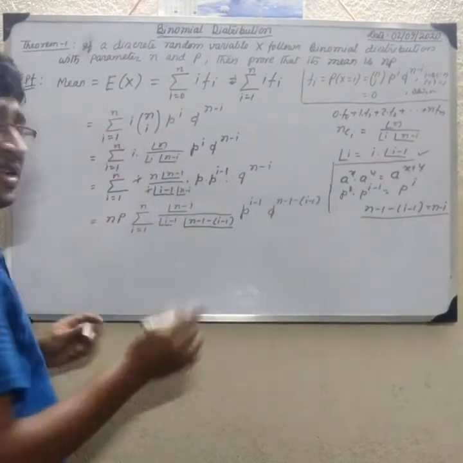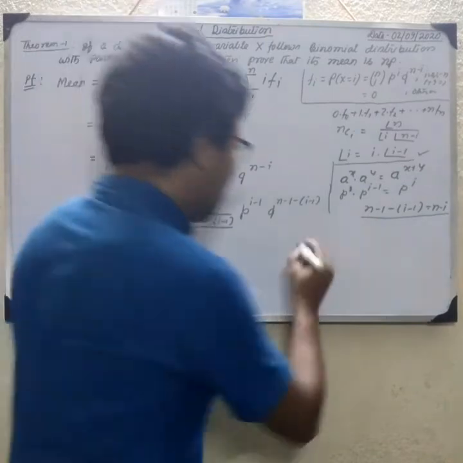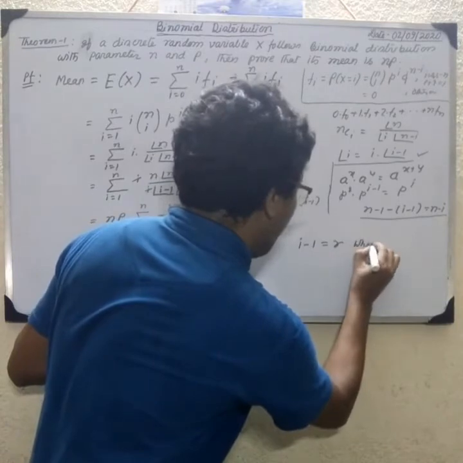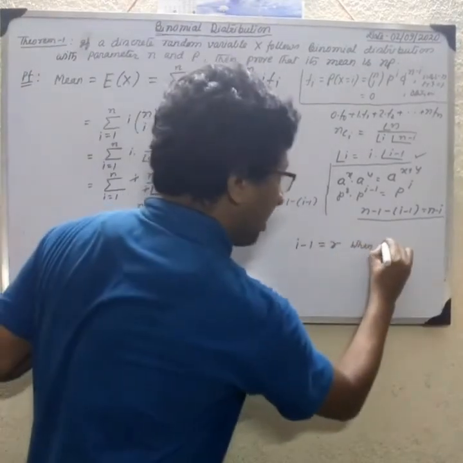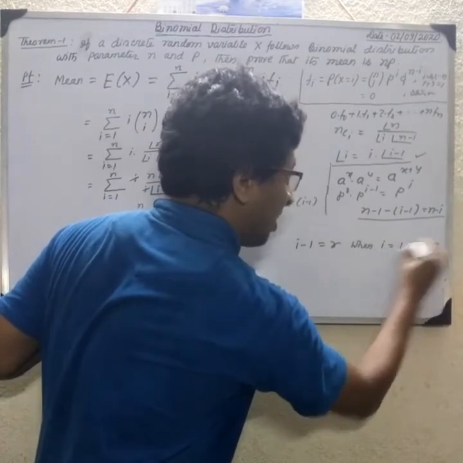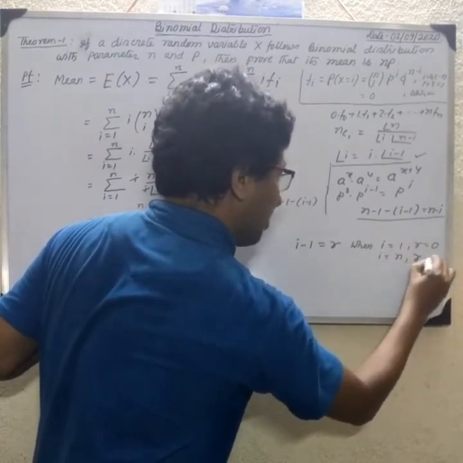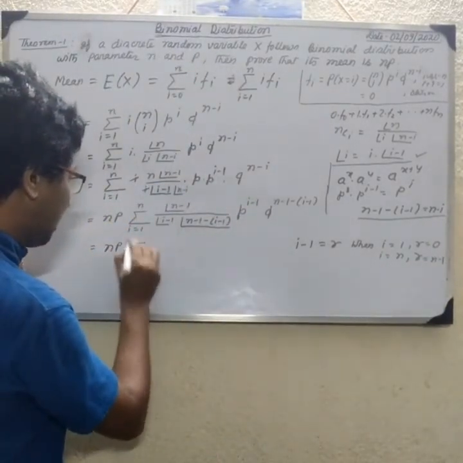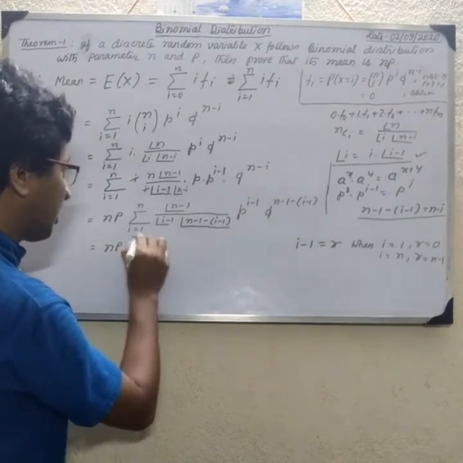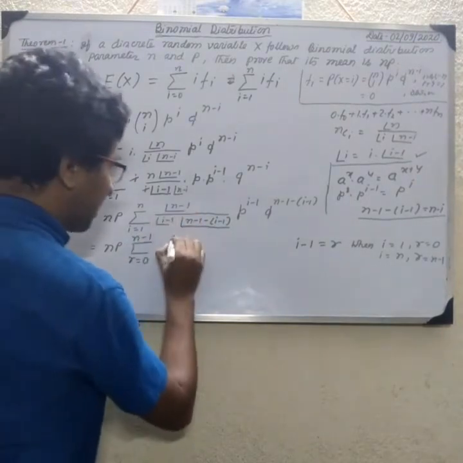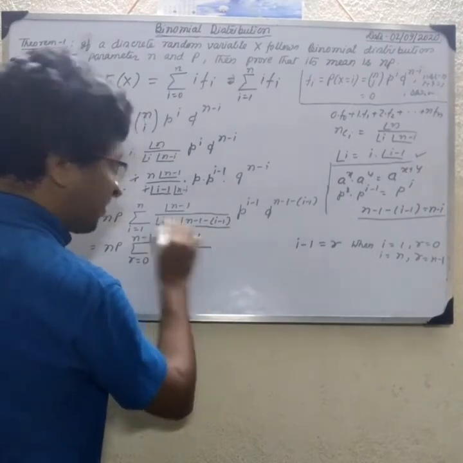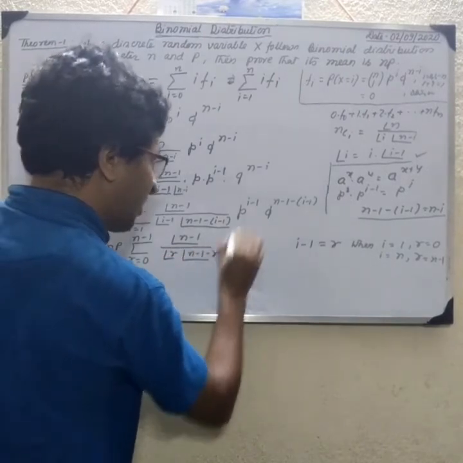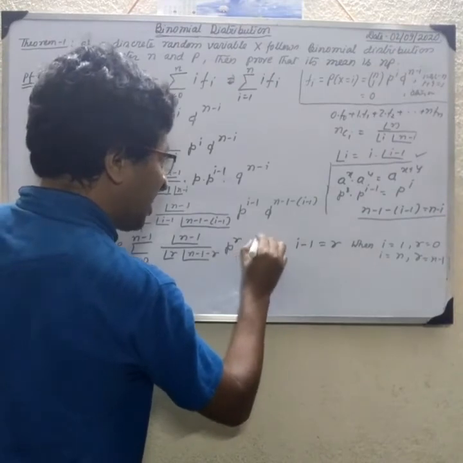In this part, I minus 1 is replaced by r. So if I minus 1 equal to r, when I equal to 1, then r equal to 0, and when I equal to n, then r equal to n minus 1. So np, factorial, summation r equal to 0 to n minus 1. This is factorial n minus 1, I minus 1 equal to r, so factorial r, factorial n minus 1 minus r, p to the power I minus 1 equal to r, q to the power n minus 1 minus r.